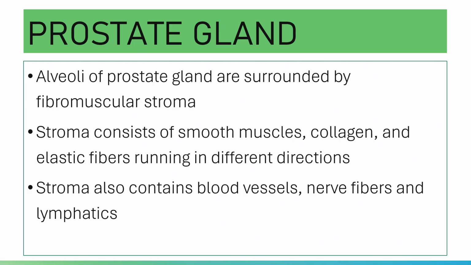The alveoli of your prostate are surrounded by fibromuscular stroma. The stroma consists of smooth muscle, collagen, and elastic fibers running in different directions. Stroma is your supporting tissue, and it also contains blood vessels, nerve fibers, and lymphatics, since it is a relatively large gland.